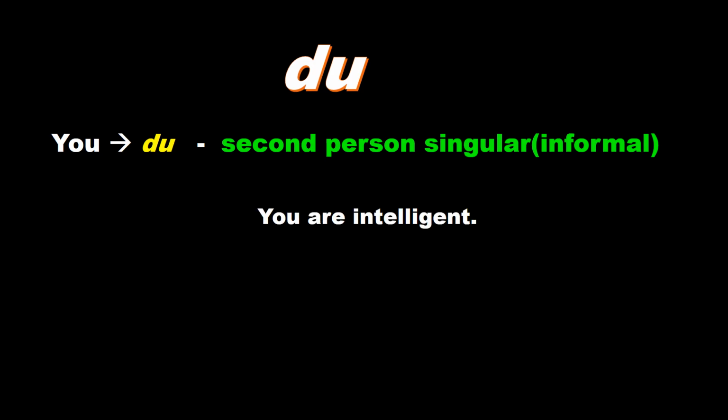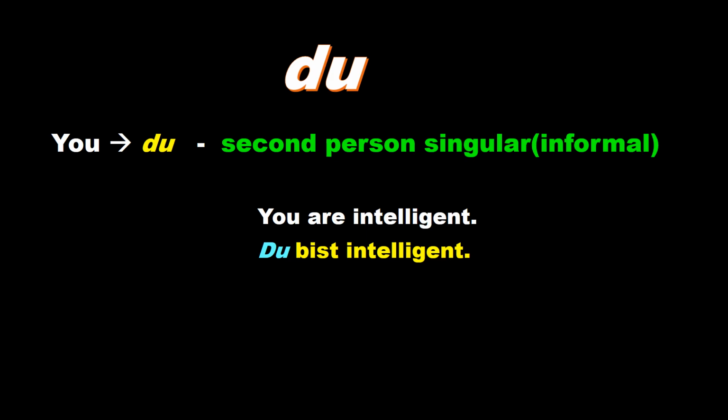Now let's take an example. For example, you are intelligent. Then we'll translate it. Du bist intelligent. That du denotes the personal pronoun in nominative and intelligent, that is the adjective, and bist verb.